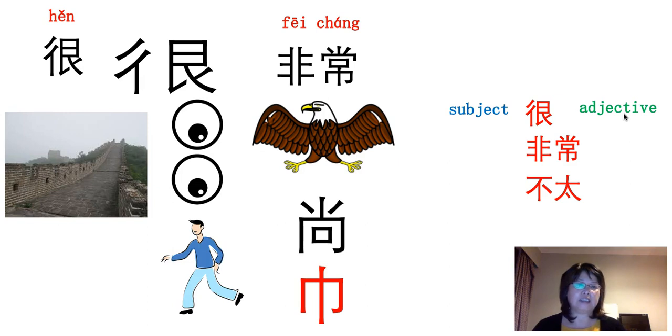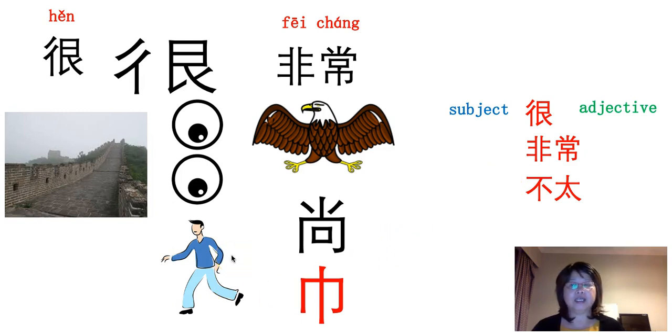So in English, we use he is good, so it is a linking verb. But in Chinese sentence, we do not need a verb to form a complete sentence. We only need to use 很 or 非常 or 不太 to form a simple sentence. Example again, 他很好 he is good. 他非常好 he is very good. 他不太好 he is not very good.